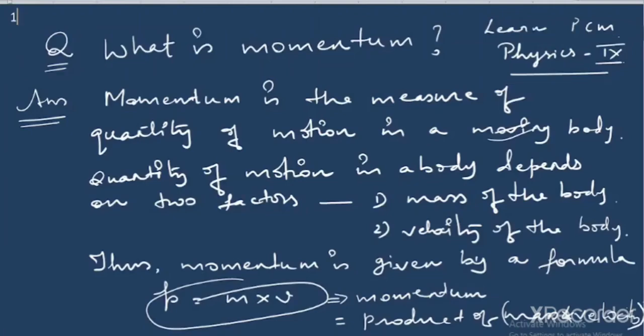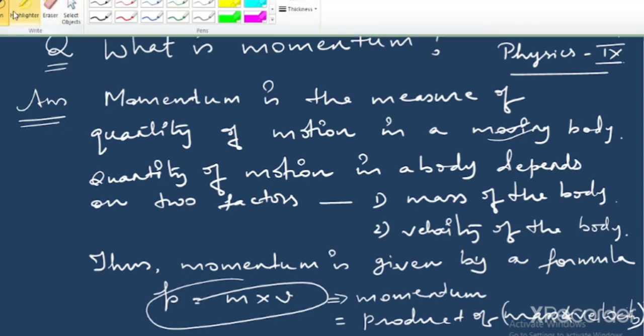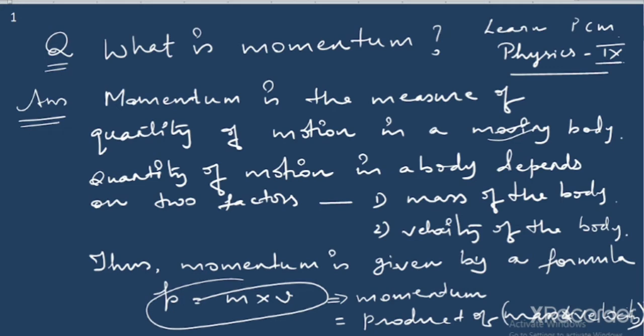So you are very much familiar with the word momentum, right? What is momentum? Momentum is the measure of quantity of motion in a body. And this quantity of motion depends upon two factors: the mass of the body and the velocity of the body. These two factors give you the formula for momentum, or you can say the definition of momentum.